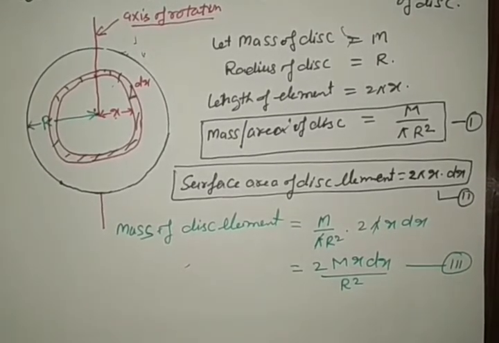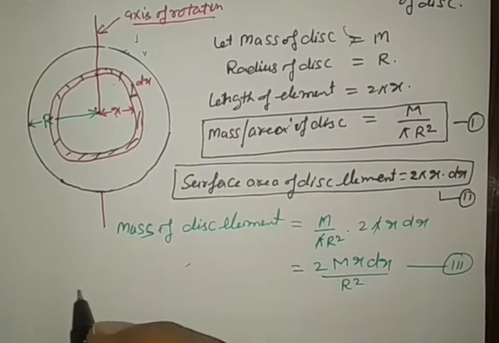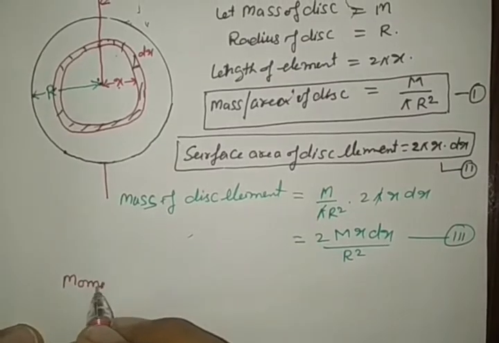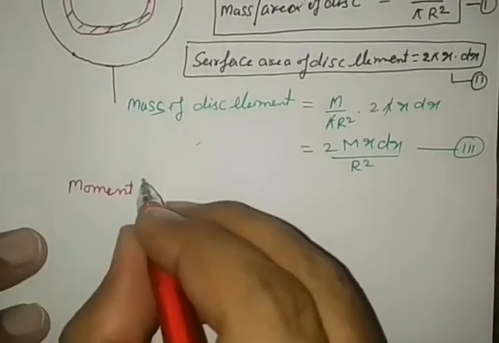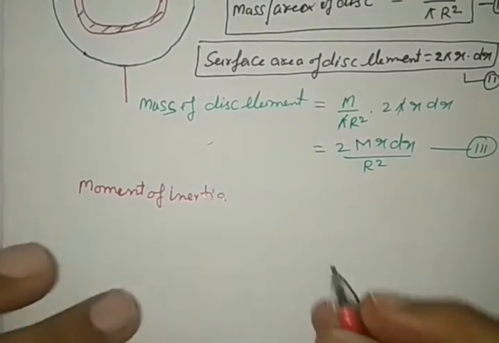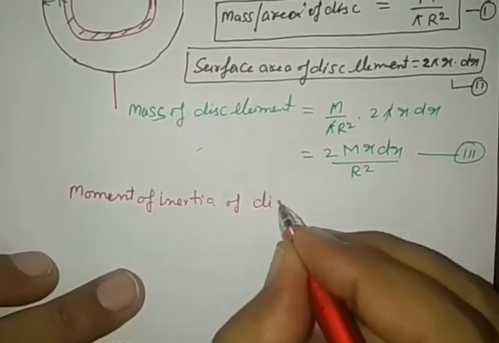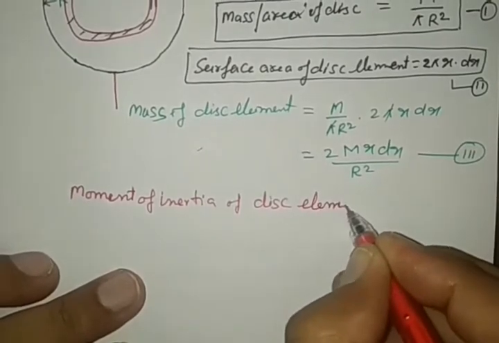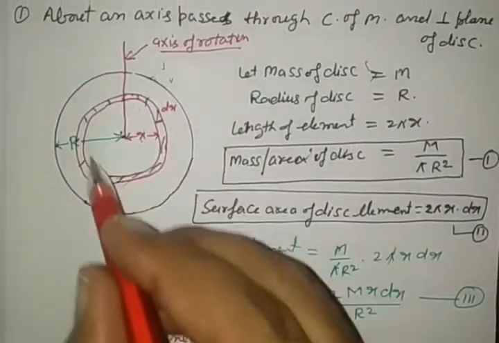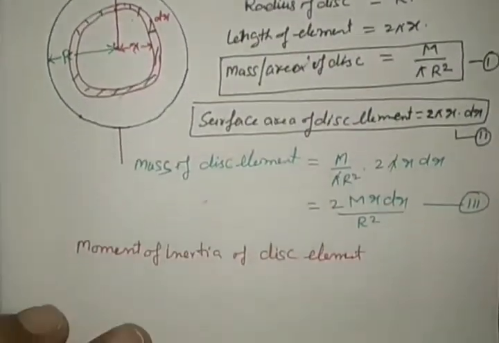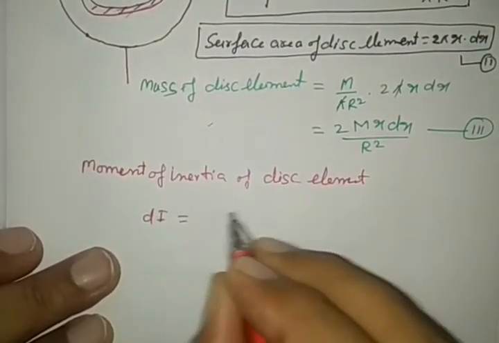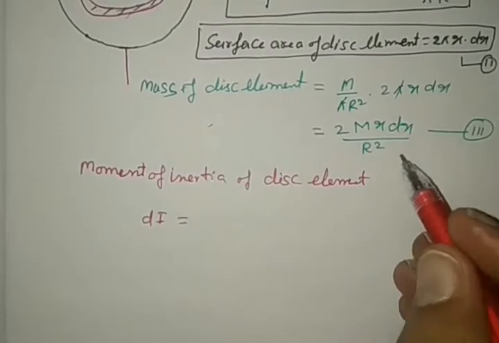Now we are going to calculate the moment of inertia of the disk element. This is the disk element. The small section has a moment of inertia dI equal to m r square. What is m?